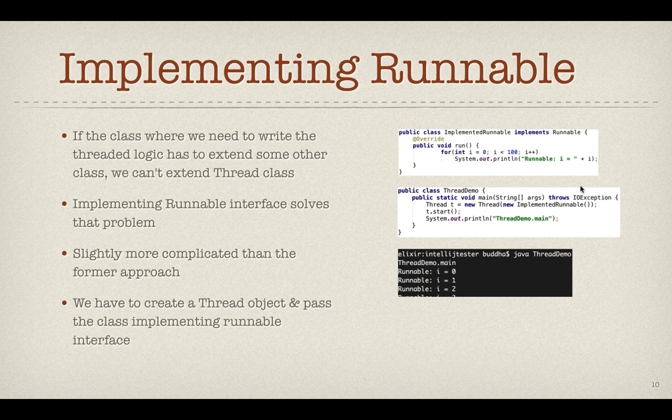Implementing Runnable looks almost similar. We just say implements Runnable, whereas in the thread demo, we have to create a new object called t, pass that Runnable implementation, and say t dot start. That way, we'll be starting it. So there is no difference when it comes to implementing Runnable, only when you want to start the thread, you do this slightly differently. It's slightly lengthier, but sometimes we may have to create our thread class.